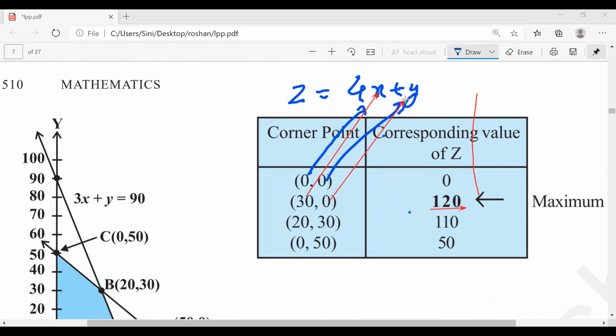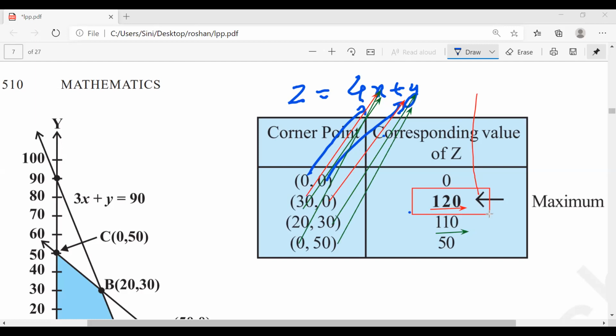Next, 20 into 4 is 80. 80 plus 30 is 110. For 0, 50, if I put 0 here, it will be 0, and y is only 50. The question is to maximize. So what is the maximum value here? 120 is the maximum value. If you plot like this, you'll get full marks.